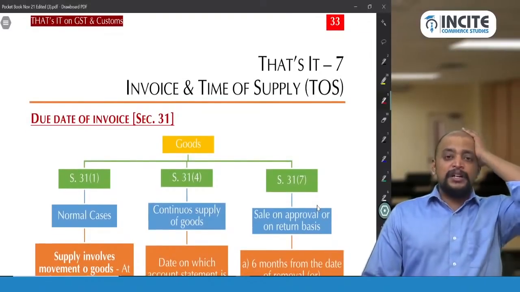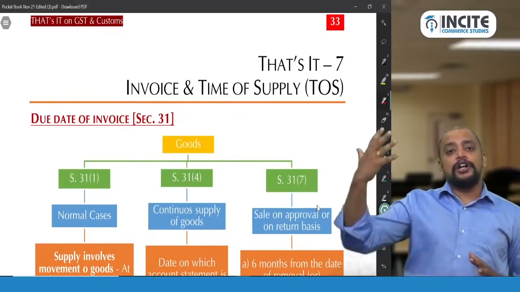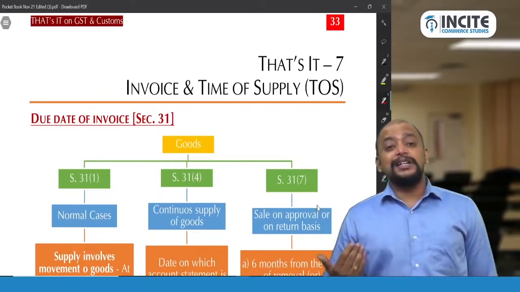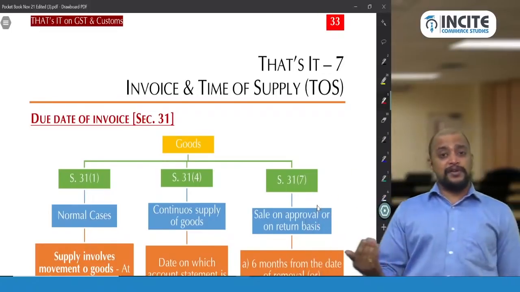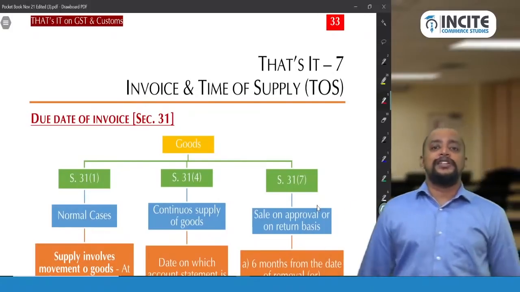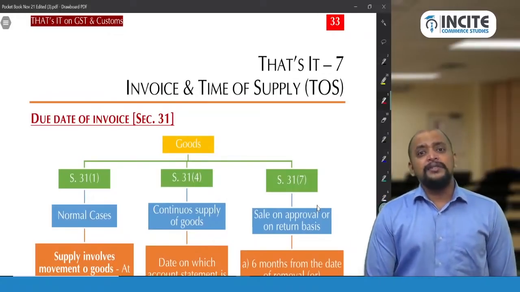You need to remember because mainly for time of supply provisions, they will be giving a lot of transactions in a particular question. So for the transaction, whether time of supply for the transaction comes in that month or not, for that only you need to know this chapter. Because if time of supply does not come in that particular month, then we don't have to pay GST.